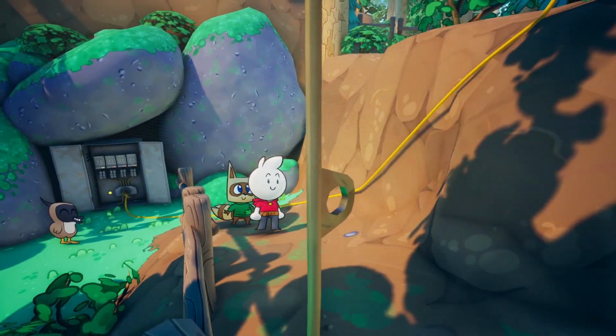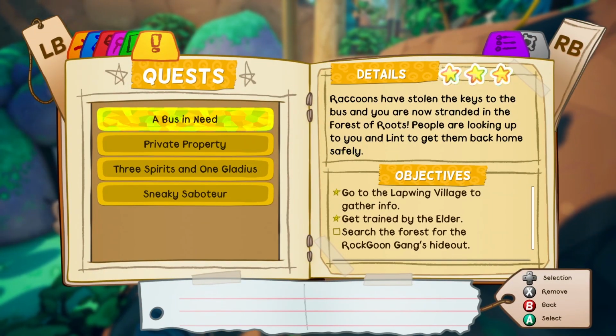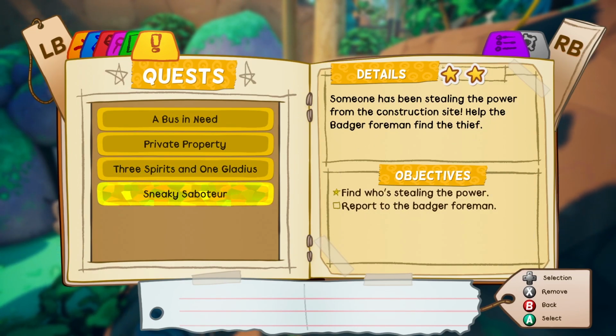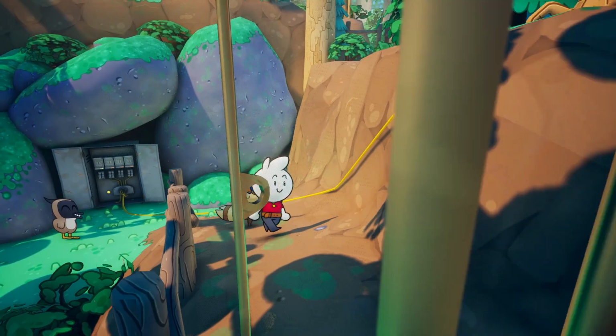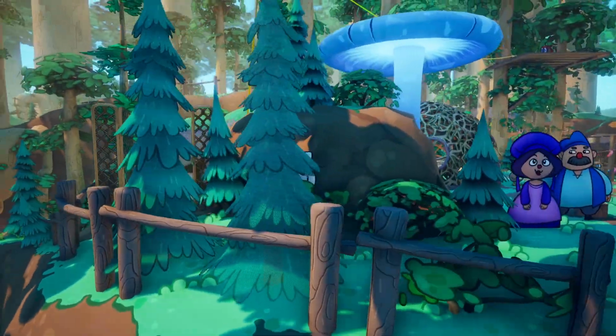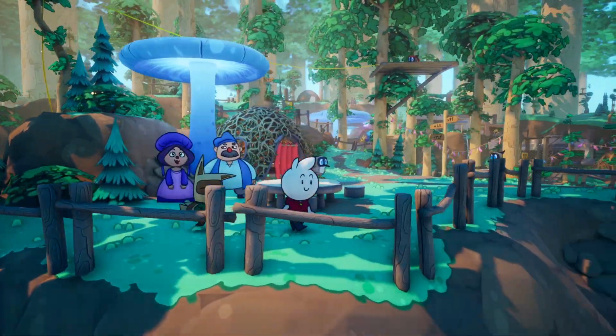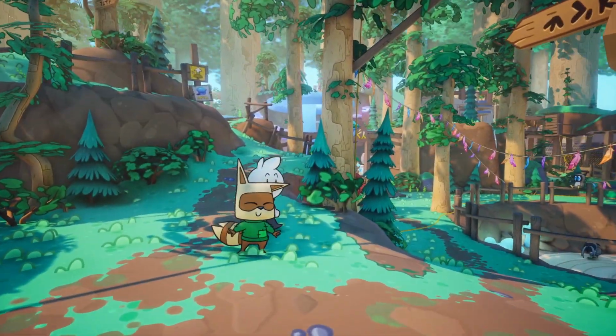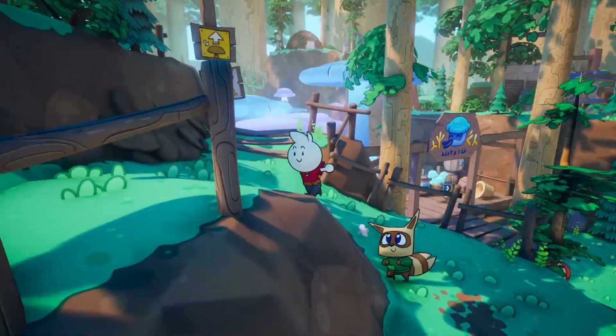Alright, cool. So the quest isn't 100% done yet. As you can see, there's a star that says find who's stealing the power, but there's a box that's not checked yet, and now we need to report to the foreman. So some quests need you to do multiple things in order to complete them. So where were we before? How did we get there?